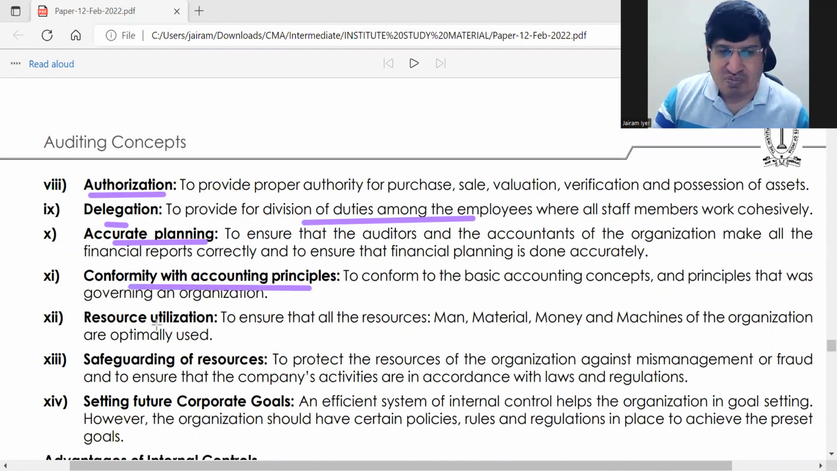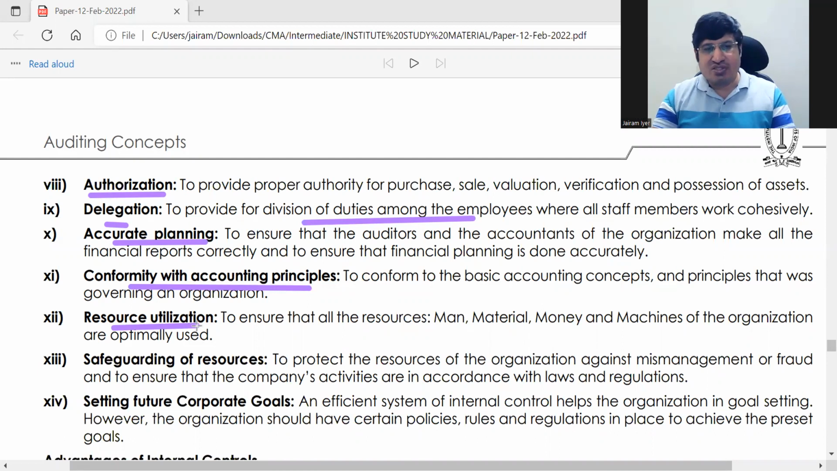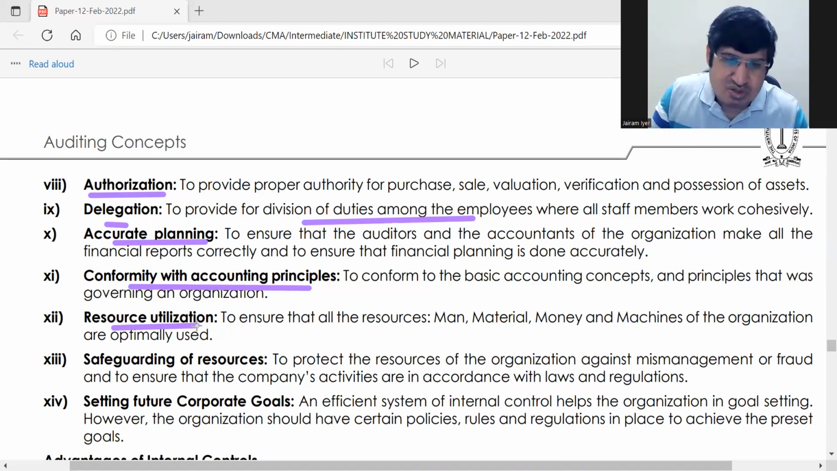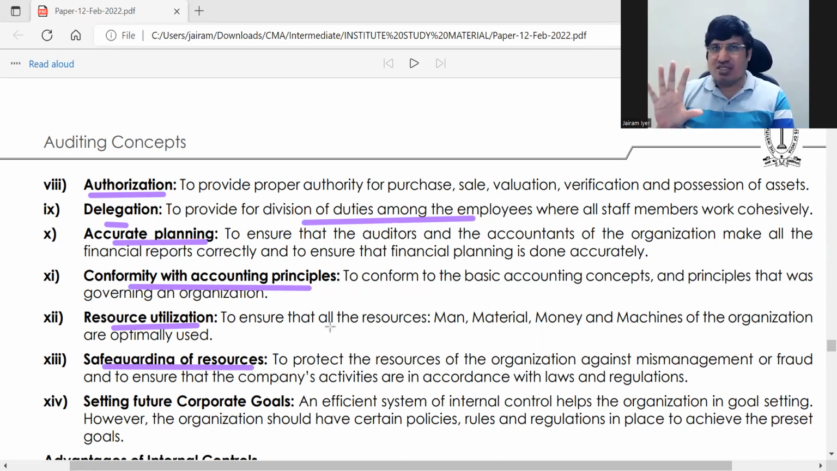Conformity with accounting principles. Resource utilization, because this is related with your efficiency. Efficiency is good, that means resource utilization also will be good. Safeguarding of resources. We have already seen this as safeguarding of assets. So if you can somehow pull out 6 to 8 points, it's more than enough to get your 5 marks. Safeguarding of resources and setting future corporate goals.